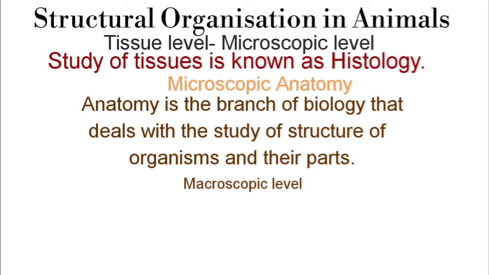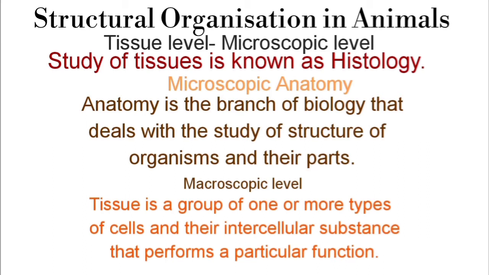We should know that tissue is a group of one or more types of cells and their intercellular substances that perform a particular function. That is, a particular type of cells are specialized in a particular function, and we call that aggregation a tissue.